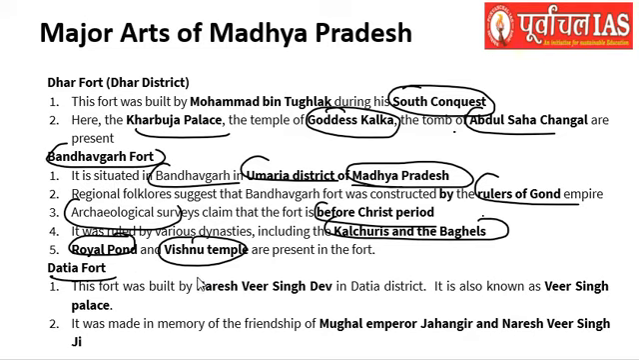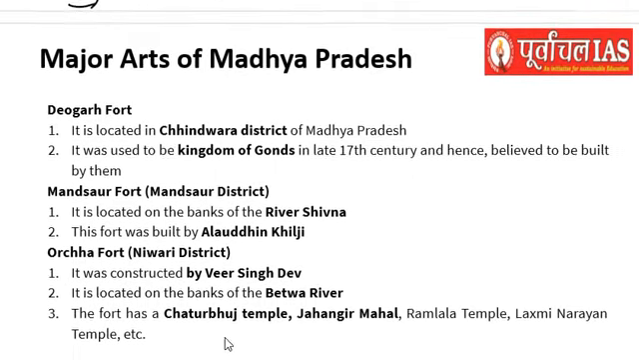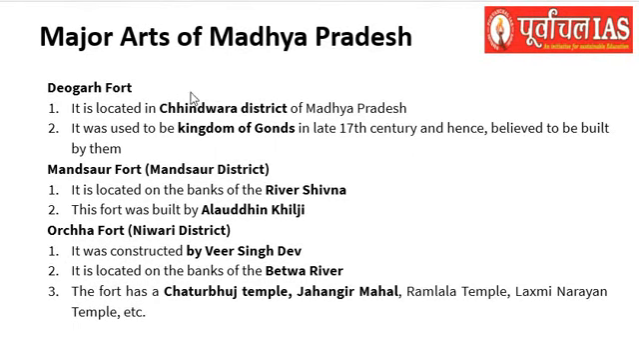Datia Fort, which was built by Naresh Veer Singh Dev in Datia district, is also known as the Veer Singh Palace, and it is a symbol in the memory of Mughal Emperor Jahangir and Naresh Veer Singh Ji. Okay, so that is Datia Fort, Bandhavgarh Fort, and Dhar Fort. Then moving on, the Deogarh Fort. It is located in the Chhindwara district of Madhya Pradesh. The kingdom of Gonds in the 17th century built this.